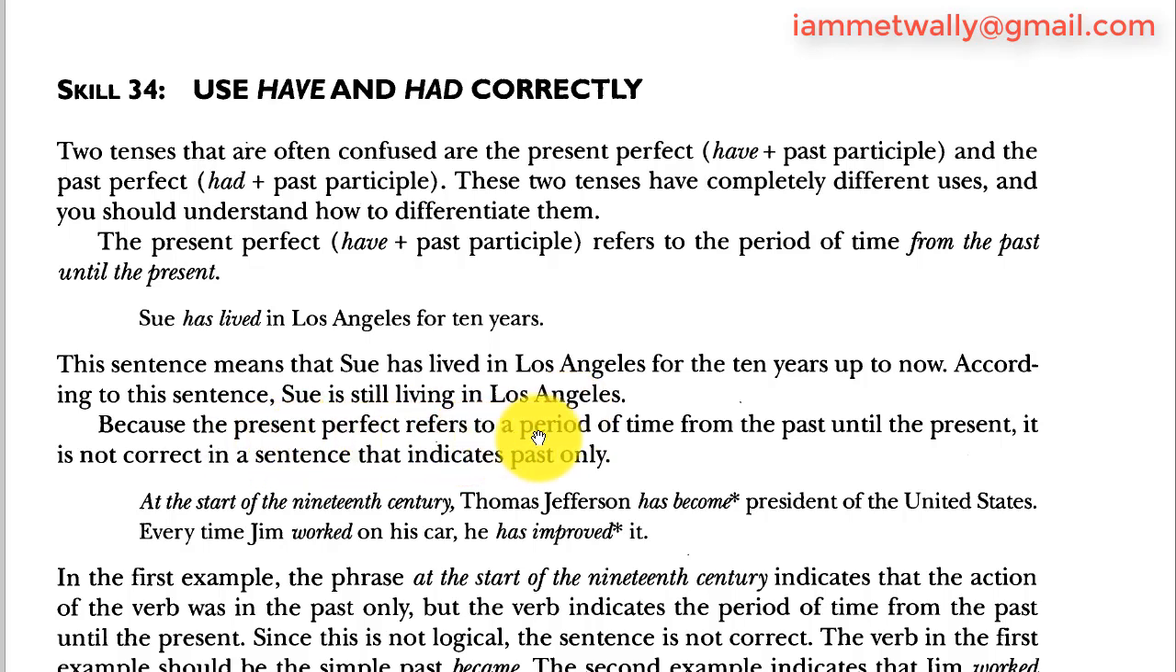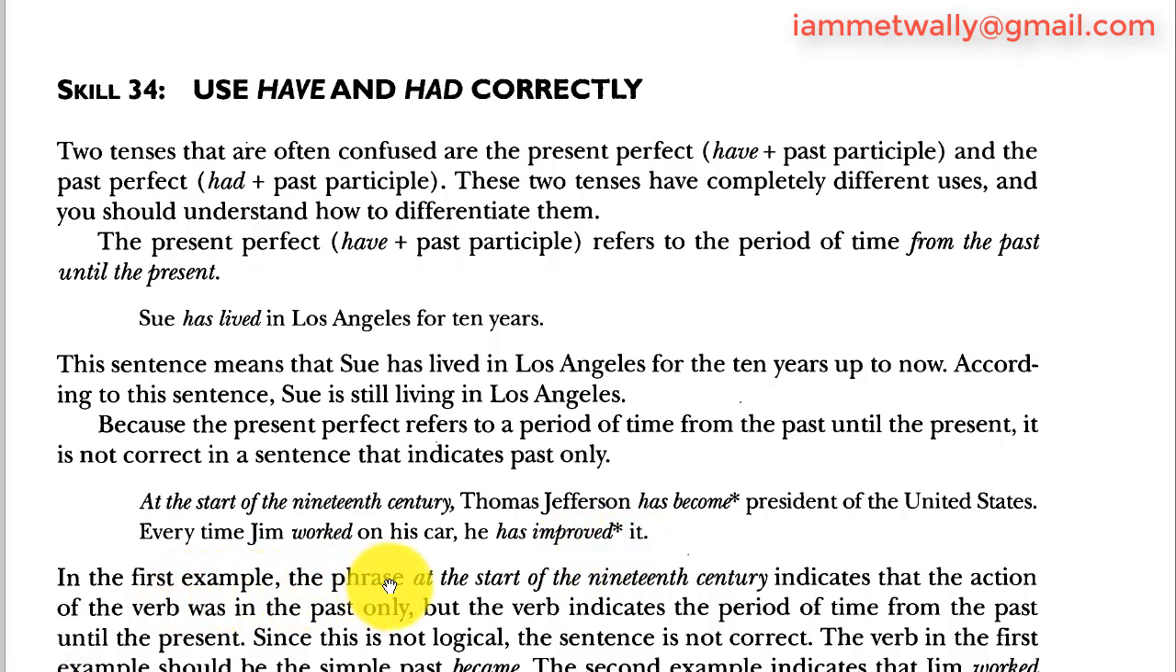Because the present perfect refers to a period of time from the past until the present, it is not correct in a sentence that indicates past only. At the start of the 19th century, Thomas Jefferson has become President of the United States. Every time Jim worked on his car, he has improved it.